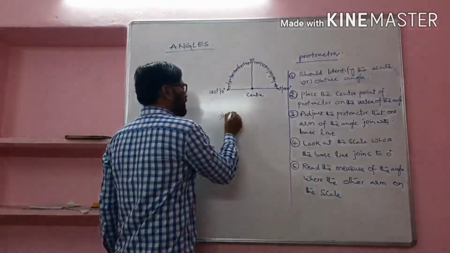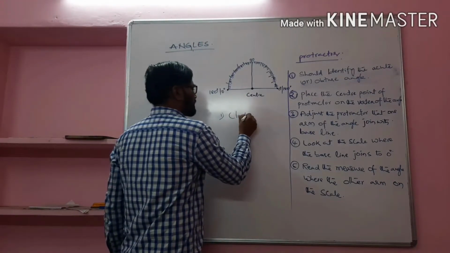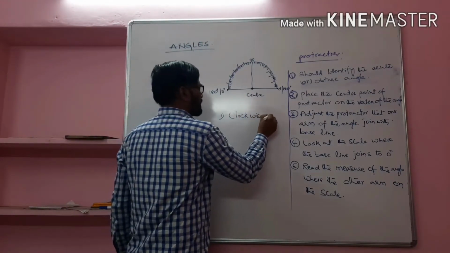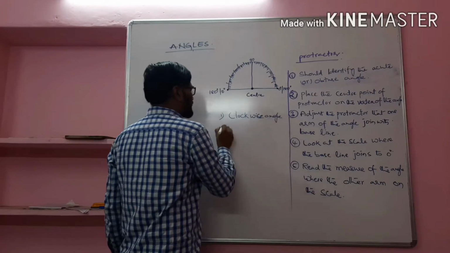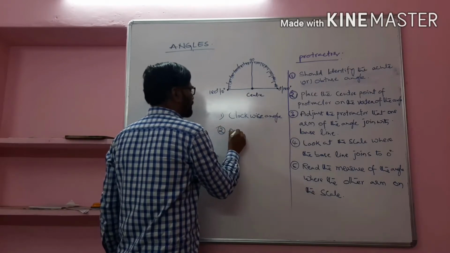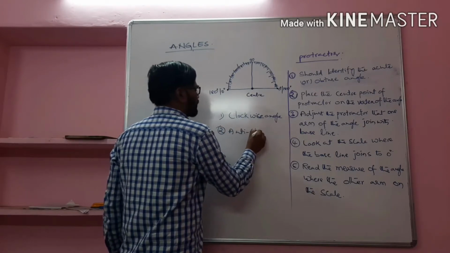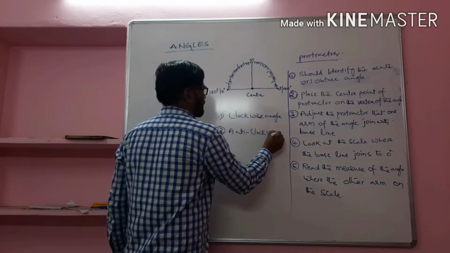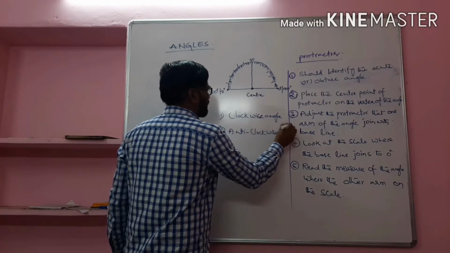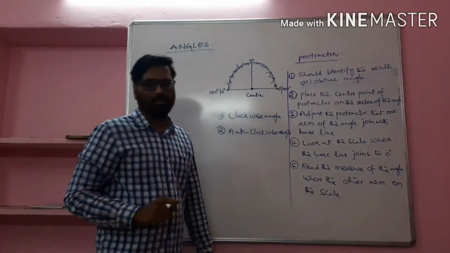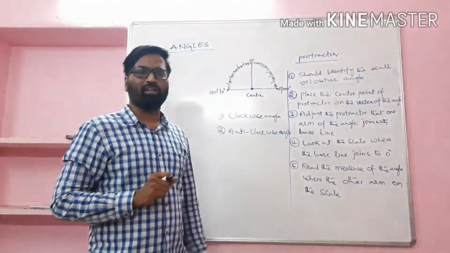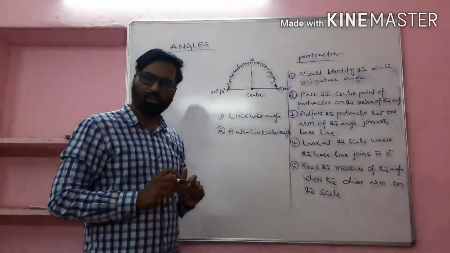Number one, clockwise angle. Number two, anti-clockwise angle. Two types of angles we can find out using this protractor, right?